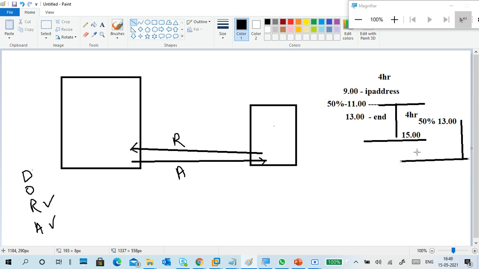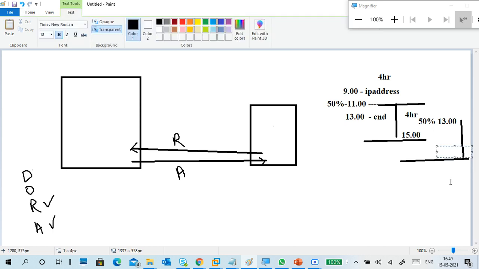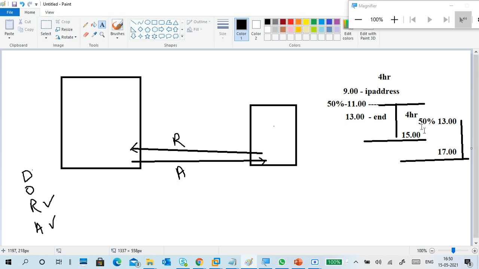Any change in the network is also applied, and the lease will be extended continuously, and you are maintaining the same IP address again and again. Again 4 hours. One means 4 hours 13, right? So 17 0 0. Like this it will extend the lease duration.